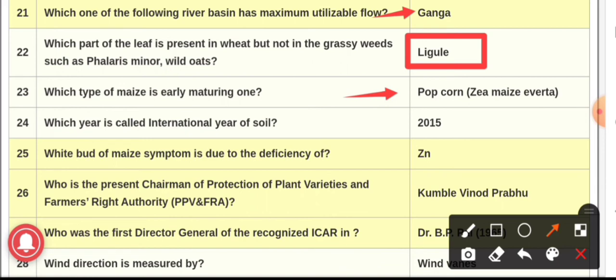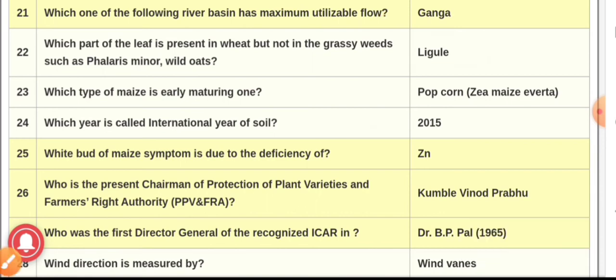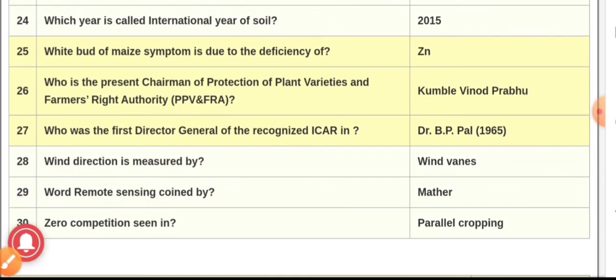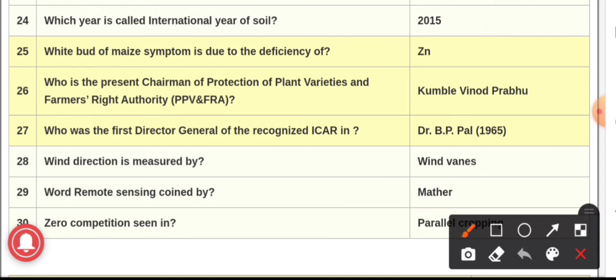Question number 24. Which year is called the International Year of Soil? And the answer is 2015. This year is called the International Year of Soil. Question number 25th. White bud of maize symptom is due to the deficiency of, and the answer is zinc.